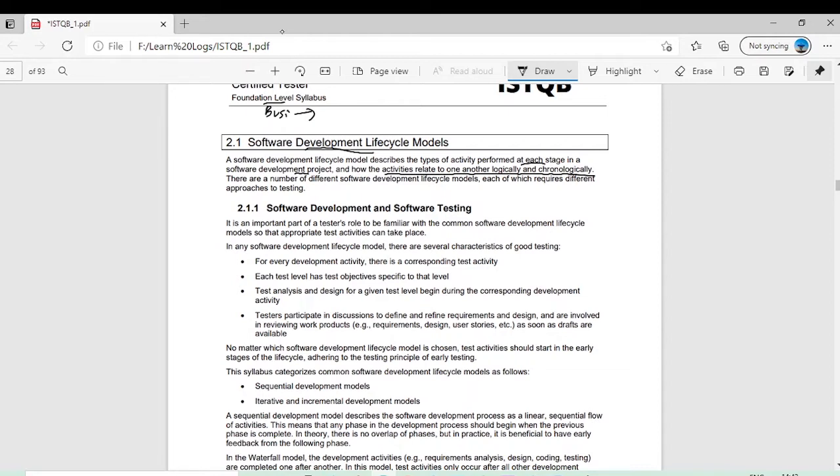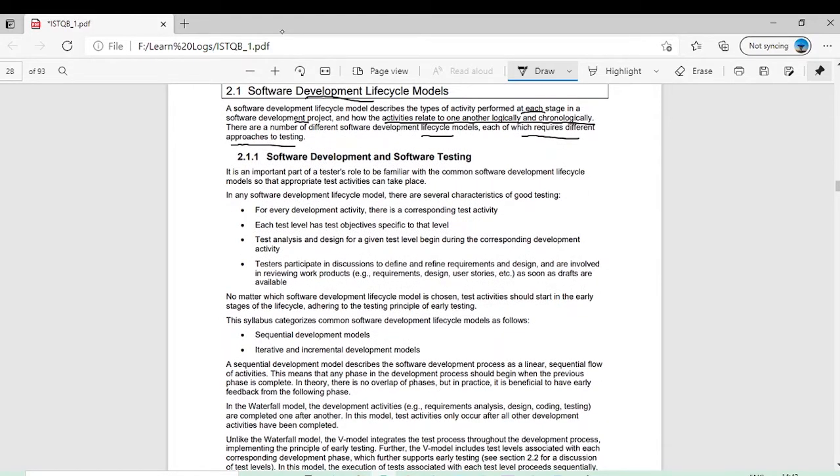There are a number of different software development lifecycle models, each of which requires different approaches to testing. We will see in the upcoming minutes how the software development lifecycle is chosen for a particular project. It depends on the nature of the project.